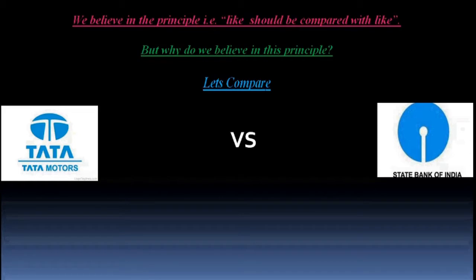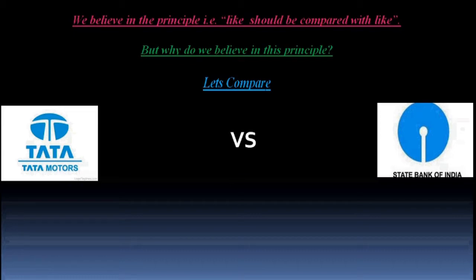Now, as data, I know Tata Motors company's previous year profit and the number of vehicles sold by it. And as information, I know State Bank of India's previous year profit and the position of NPA, that is non-performing asset. Now, on the basis of this information or data, can I compare the achievements of Tata Motors against the achievements of State Bank of India? In order to find out which company is performing better, can I compare Tata Motors' number of units sold in the previous year against the position of NPA of State Bank of India? No, I can't compare. It is not comparable data.